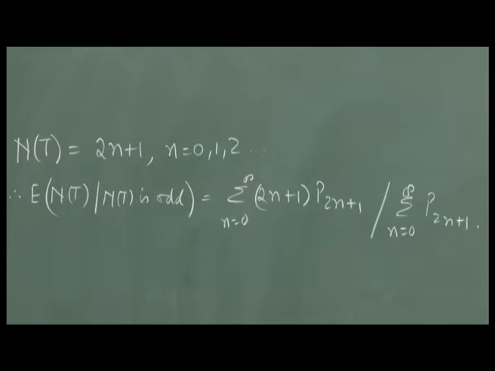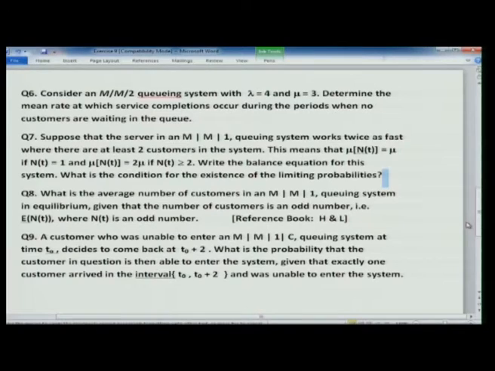To find the expected value, this is a conditional expectation: expectation of n t given that n t is odd. Which you will write as the summation over n from 0 to infinity of 2 n plus 1 times the probability that there are 2 n plus 1 people in the system, divided by the probability of there being an odd number of people in the system, which is sigma n varying from 0 to infinity of probability 2 n plus 1.